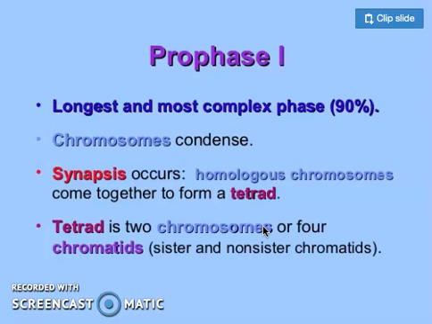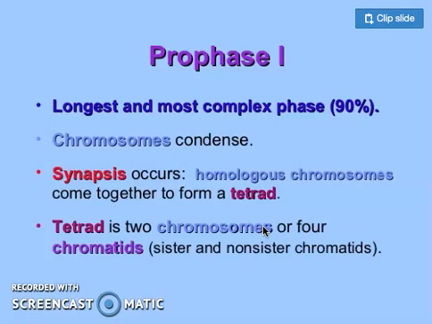Before going into the detail of synapsis, we have a term called homologous chromosomes. Homologous chromosomes are chromosomes which are identical in their shape, in their structure, and the position of their centromere. So we have multiple chromosomes in our DNA, and the chromosomes which are identical in their shape and structure, and in the position of the centromere, are called homologous chromosomes.